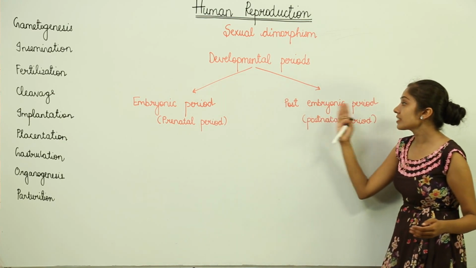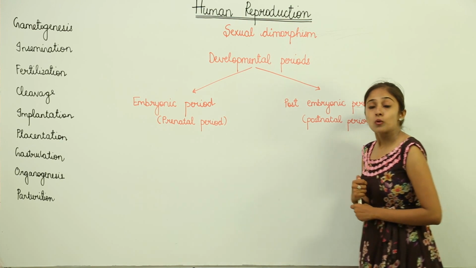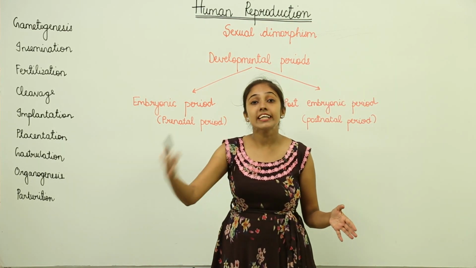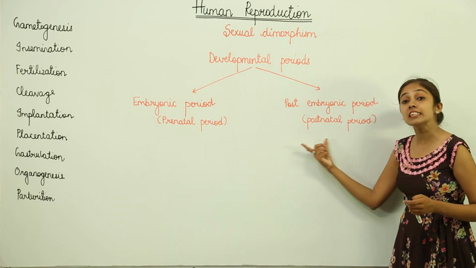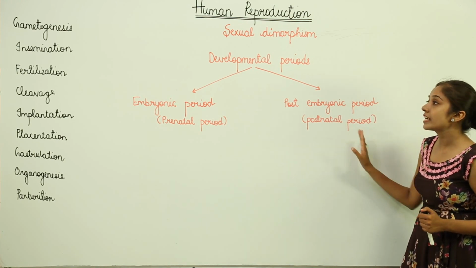Then we have the post-embryonic period or postnatal period. This is a period which starts from the birth of the baby till the death of the individual, right? It begins with the birth till the death. So it's known as the post-embryonic period, or you can say postnatal period.